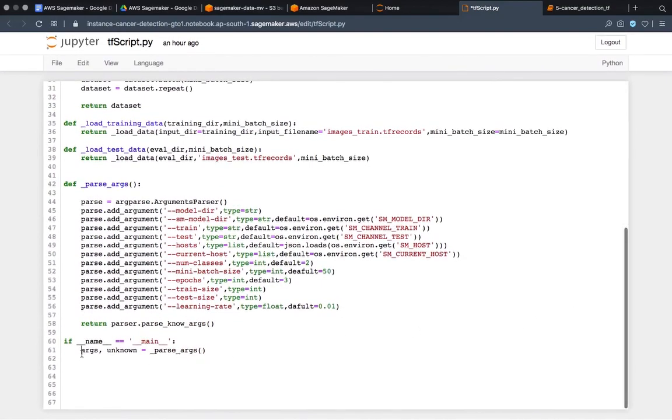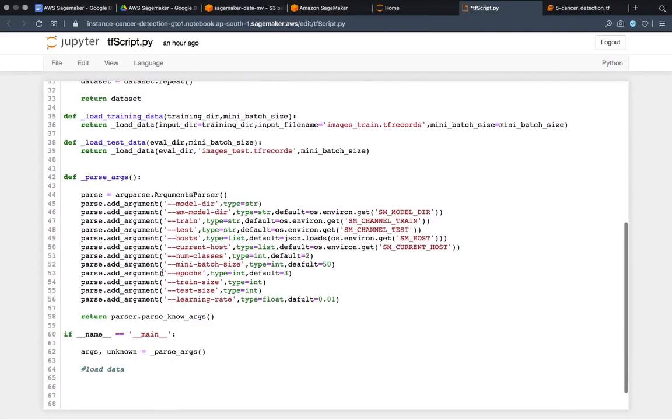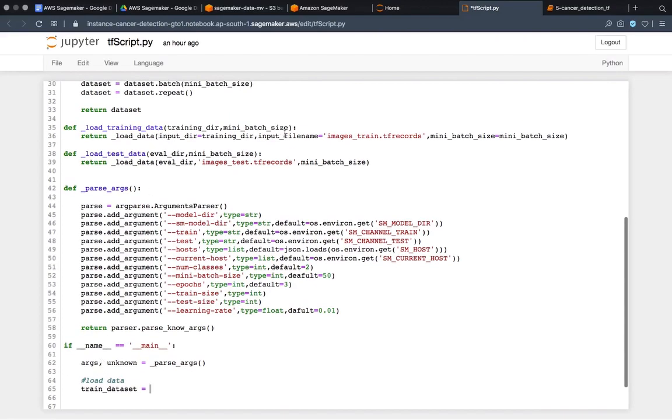Now for main, again we have to go to this main, because that's the entry point for any code. Here we have to load the data. So we have written these functions, let's load some data. Train data set equals load training data.